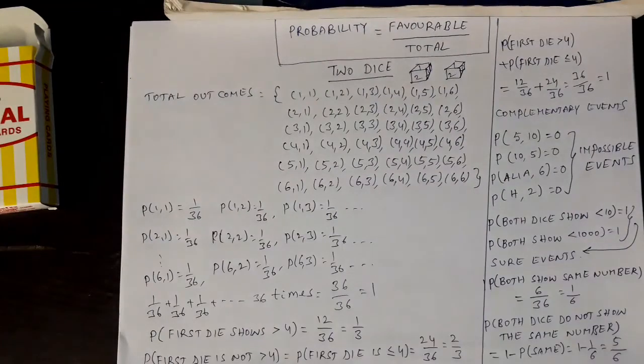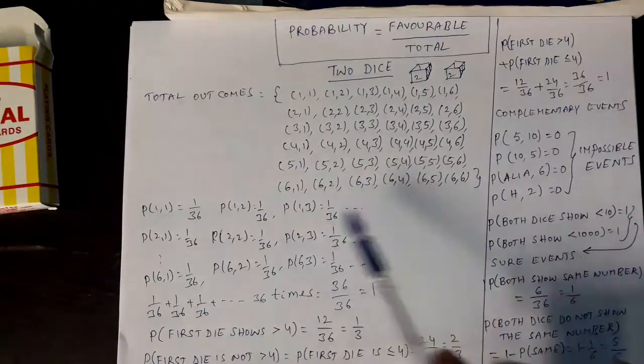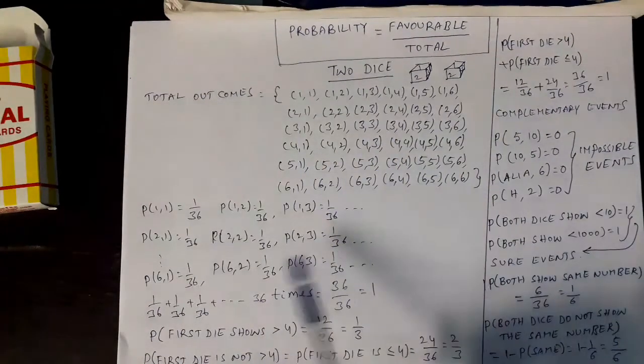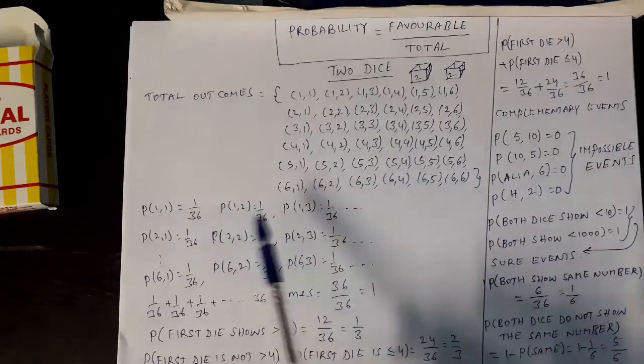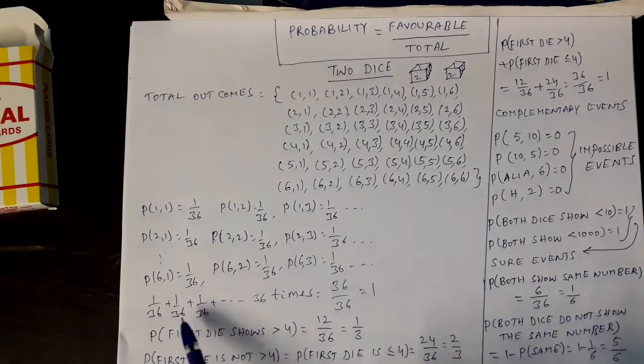Coming to these 2 dice, we have seen if 2 dice are rolled, what are the possible outcomes? 1,1; 1,2; and so on, up to 6,6. How many total altogether? 36, right? What is the probability of getting 1 comma 1? 1 by 36. 1 comma 2? 1 by 36, and so on. These are all elementary events, right? If you add those probabilities, you will get 1, of course.